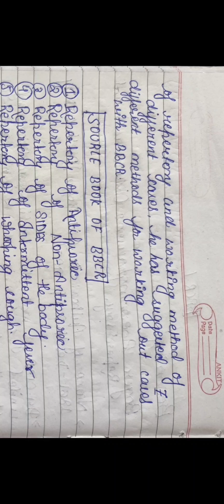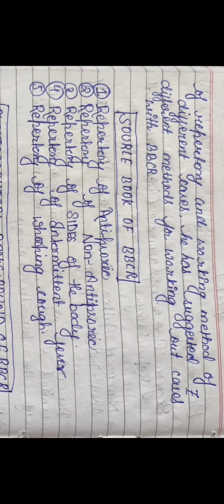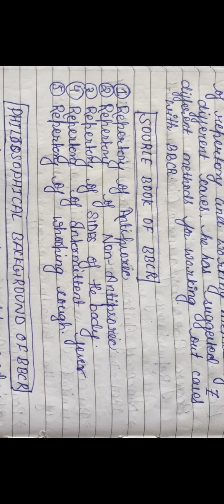Source books of BBCR. Source books means where Boger found the sources for BBCR. So the source books of BBCR are 5 books which Boger used to make BBCR. That was repertory of antipsoric, repertory of non-antipsoric, repertory of sides of the body, repertory of intermittent fever, repertory of whooping cough. So these were the source books of BBCR.